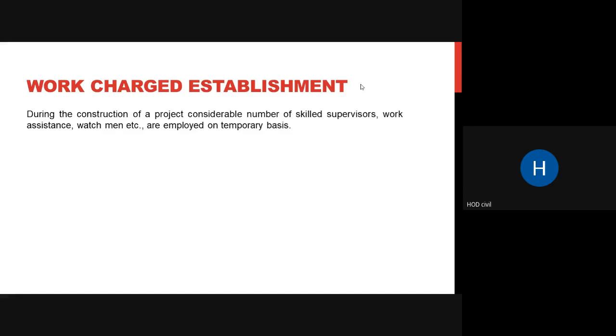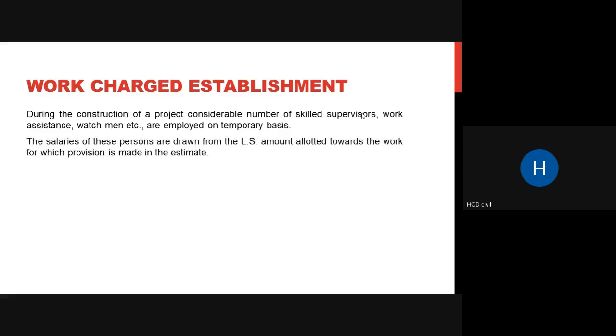So we have to pay them their salaries, no? Where does their salary come from, where do you have to include these salaries? These salaries are included in the work charged establishment, meaning salaries of these persons are drawn from the LS amount allotted to the work. For a particular work, say slab work, whoever is supervising or working on the slab, their salaries will be taken from that. So the LS amount allotted towards the work, for which provision is made in the estimate, is taken from your lump sum amount. Salaries are drawn from this and not from any other thing.